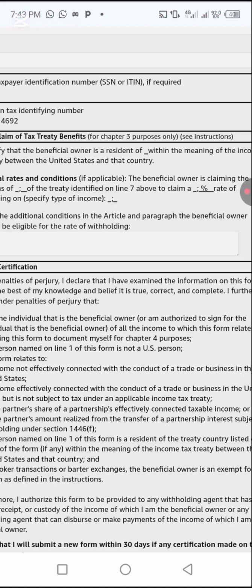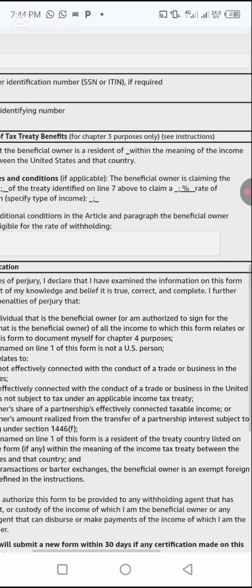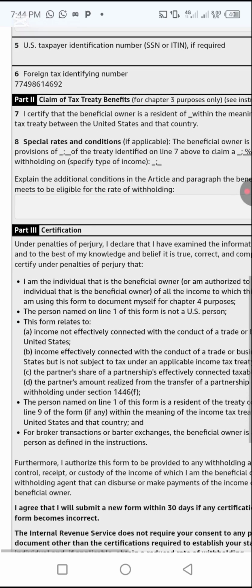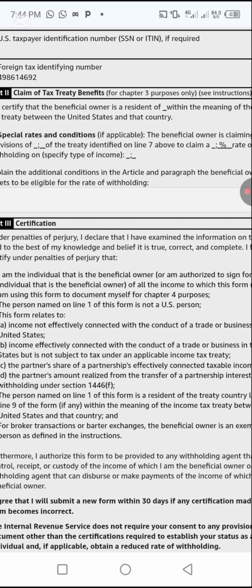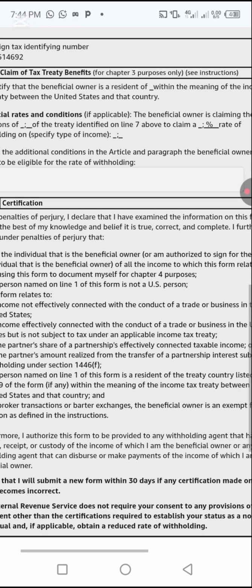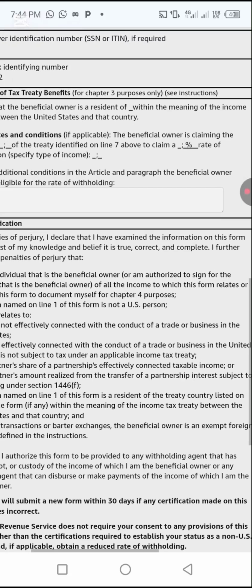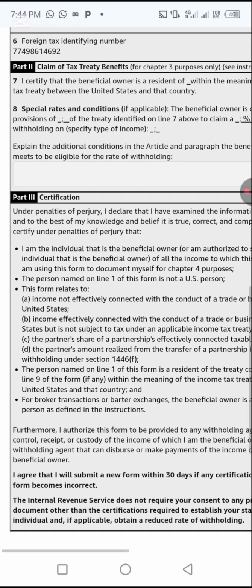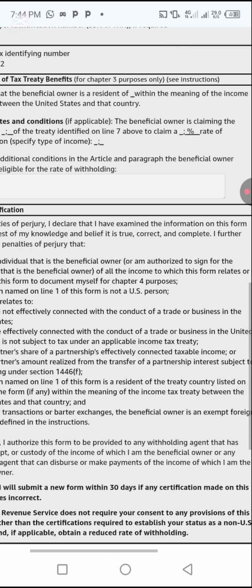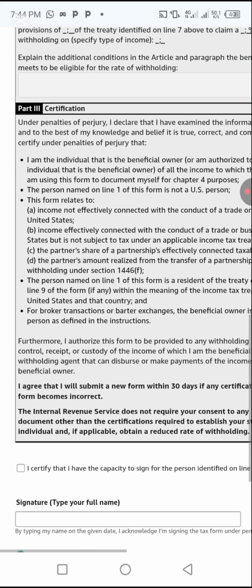Part 2, claim of tax treaty benefits. Okay, for chapter 3 purposes only, see instructions. I certify that the beneficial owner is a resident of, within the meaning of the income tax treaty between the United States and that country. Special rates and conditions, if applicable: the beneficial owner is claiming the provisions of article of the treaty identified on line 9 above to claim a percent rate of withholding on specified type of income. Explain the additional conditions in the article and paragraph the beneficial owner meets to be eligible for the rate of withholding. Part 3, certification.